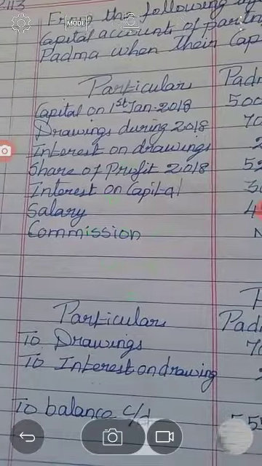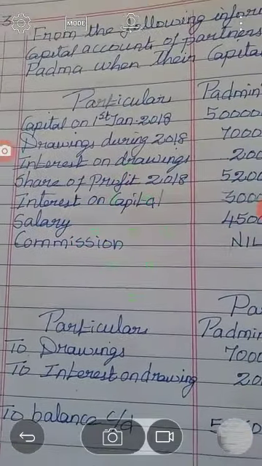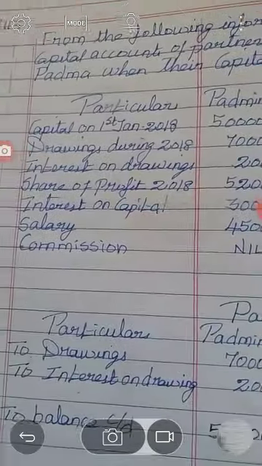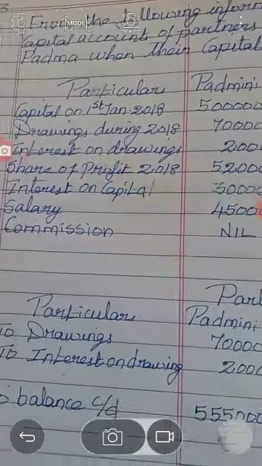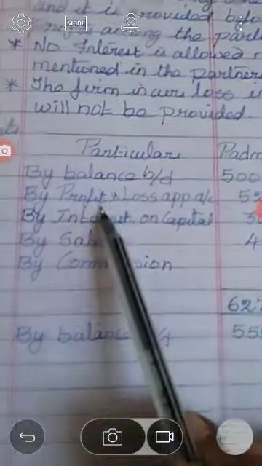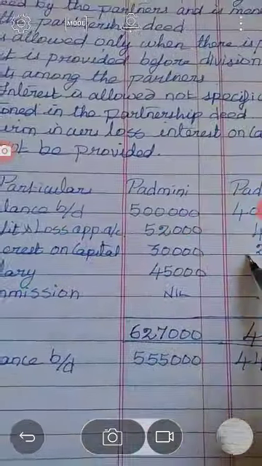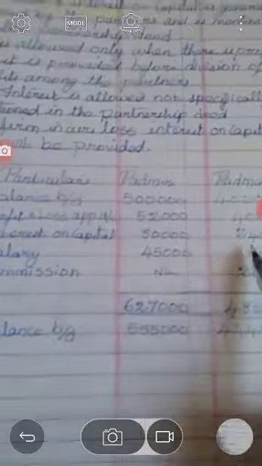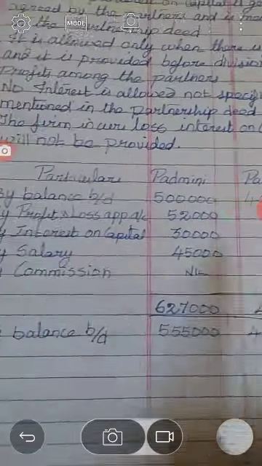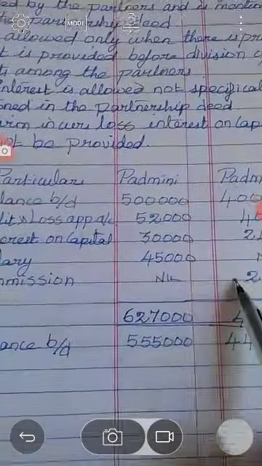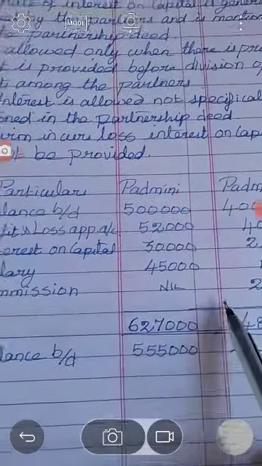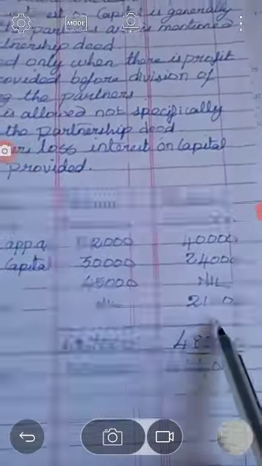Then all other items should appear on the credit side: by share of profit, which we call by profit and loss appropriation account, by interest on capital, by salary and by commission. By profit and loss appropriation account 52,000 and 40,000. Then by interest on capital 30,000 and 24,000. Then by salary 45,000 and nil, then by commission nil and 21,000.